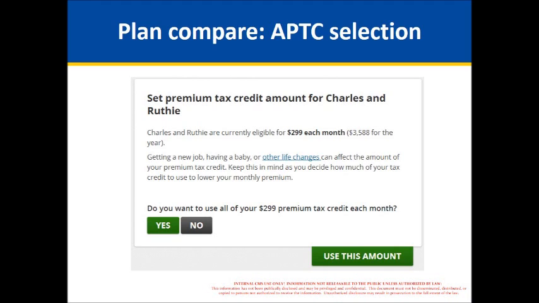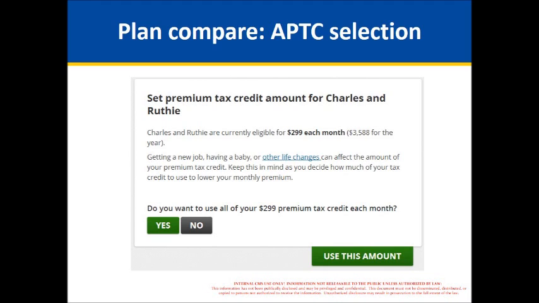And so they can choose to use all of that tax credit towards their premium every month, by saying yes, or they can say no. Some people prefer to say no if they think their income might change later in the year and they'd rather be conservative about how much tax credit they get in advance. They can choose to use less of it in advance, and then when the IRS reconciles their taxes, once they submit their taxes for 2014, depending on if their income remains the same, they could potentially get some more tax credit back through their taxes.